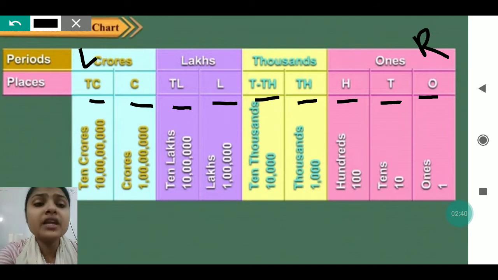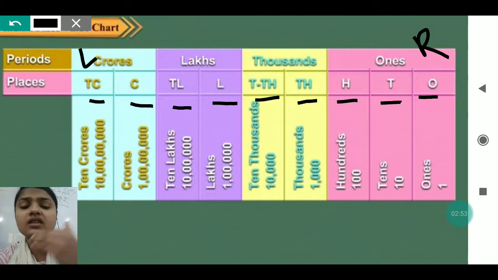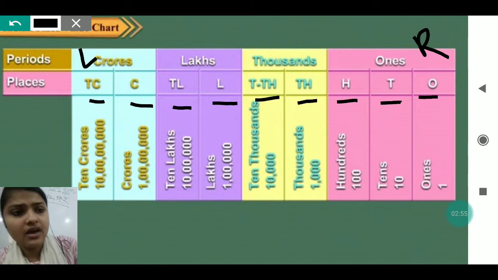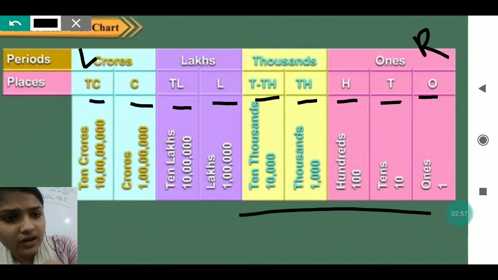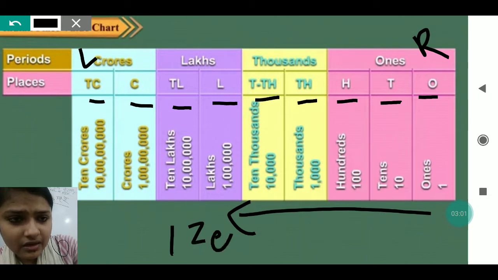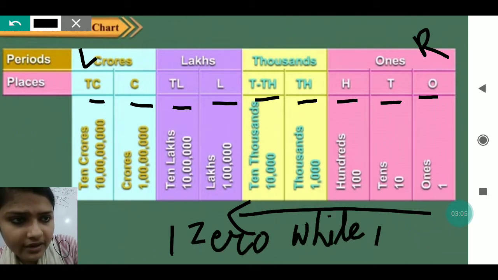How many zeros are present in each, that also is mentioned here. At ones place, no zero will be there. At tens place, 1 zero will be there. At 100 place, 2 zeros will be there. And like this only, one zero will increase as we go from right to left.